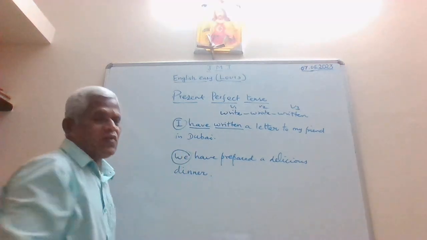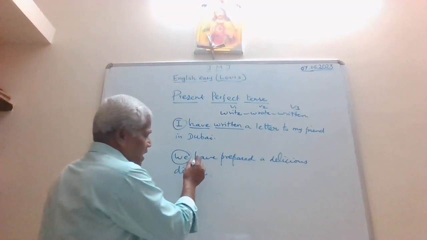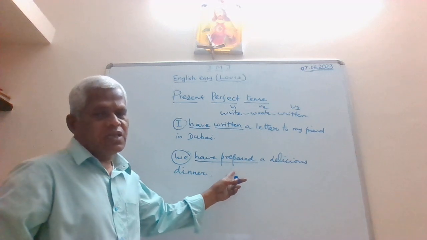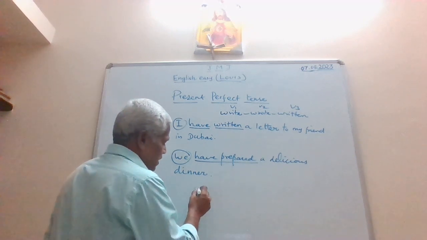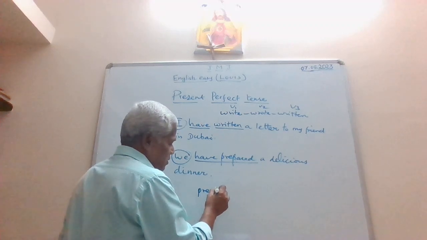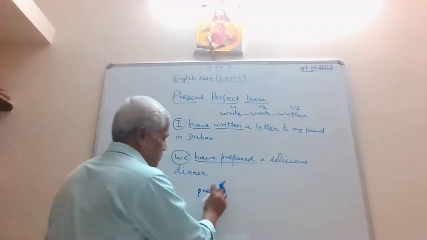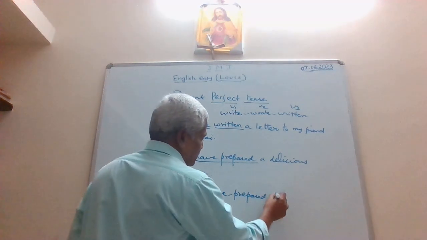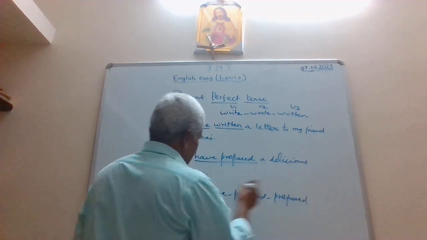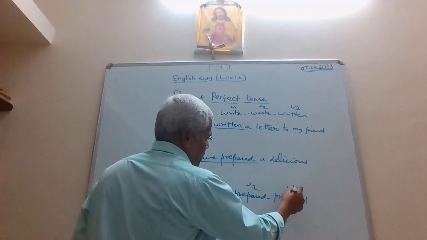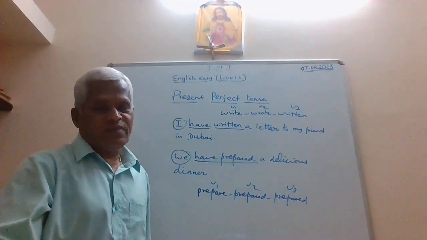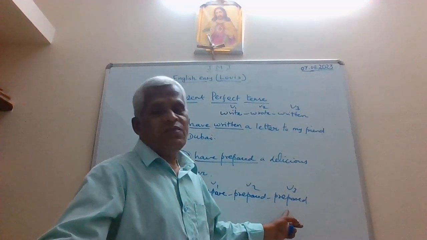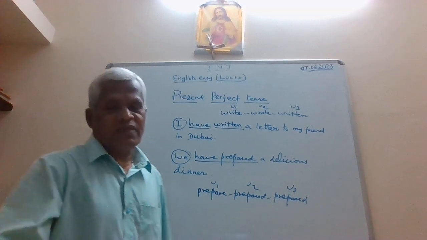And here in the second sentence you have the subject, and again you have the verb have plus prepared. Prepared is actually the third form of the verb prepare. If you remember well, prepare is your present tense, prepared, and prepared. Now this is V1, V2, V3. Now let's come back to the example I told you. You have the same spelling for the past tense and the same spelling for the past participle.